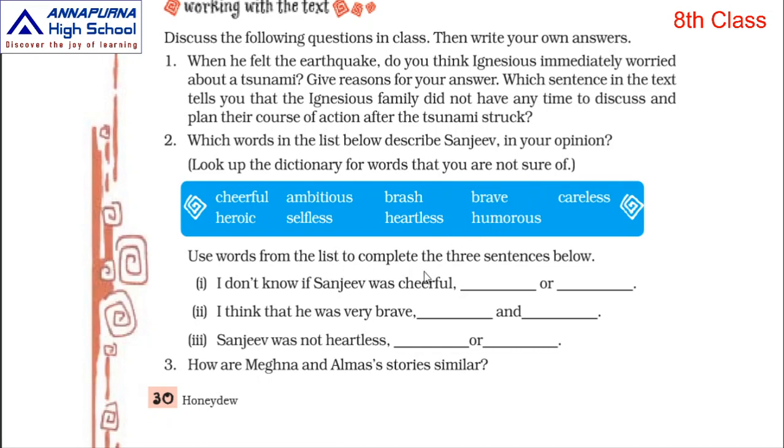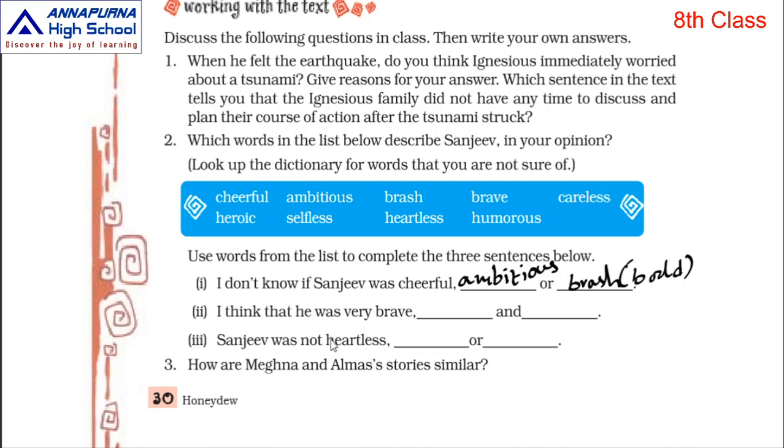Use the words from the list to complete the 3 sentences below. I don't know if Sanjeev was cheerful, dash, or dash. Ambitious, A-M, first answer. You should know the spelling: A-M-B-I-T-I-O-U-S, ambitious, or brash, B-R-A-S-H, brash. Brash means bold. In the brackets you can write bold or strong.